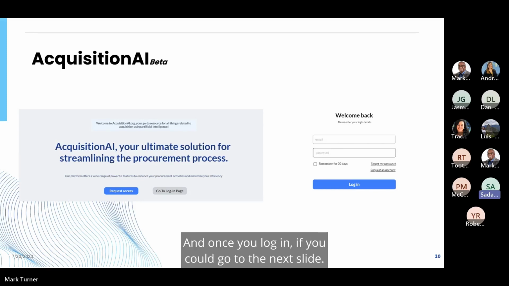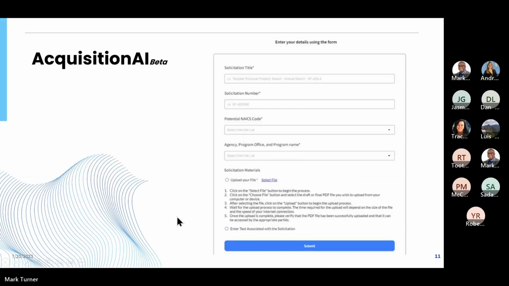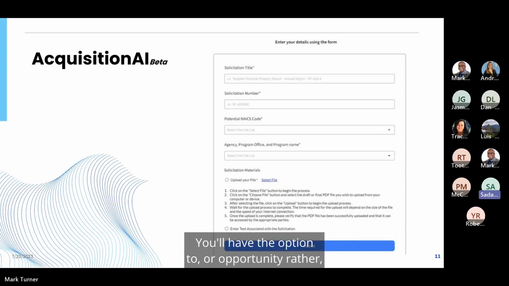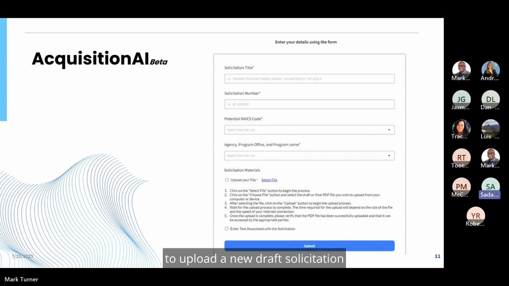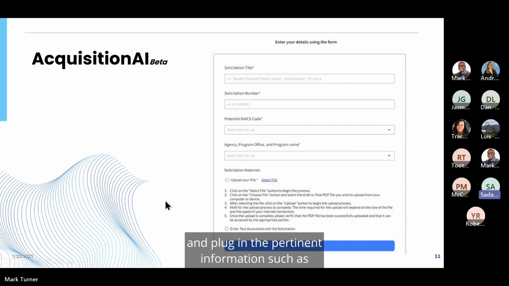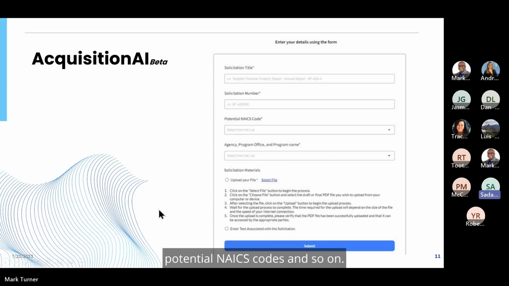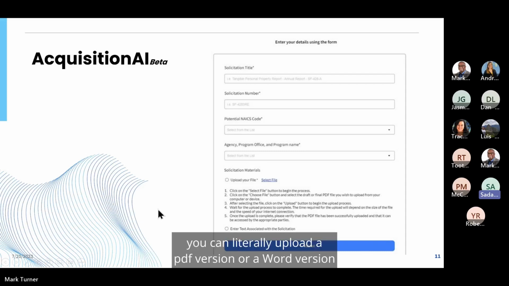Once you log in, you will have the opportunity to upload a new draft solicitation and plug in the pertinent information such as the solicitation title, the solicitation number, potential NAICS codes, and so on. Then you can upload a PDF or Word version of the draft solicitation and hit the submit button.